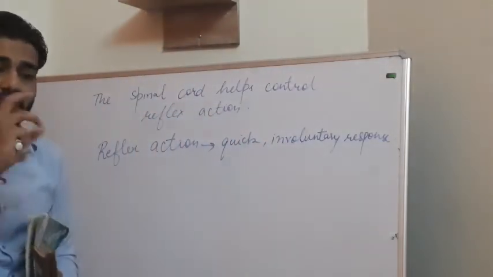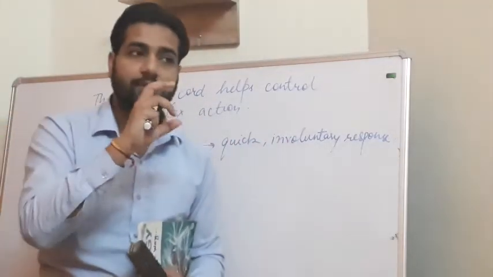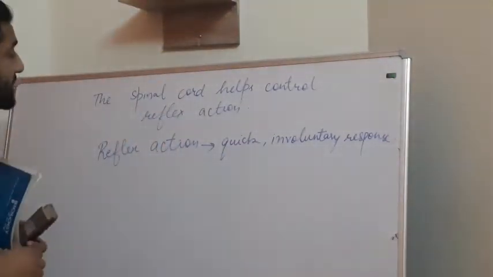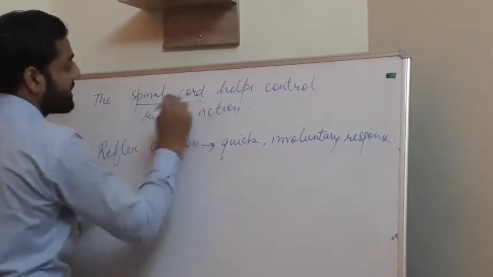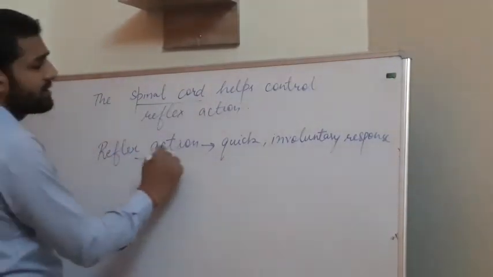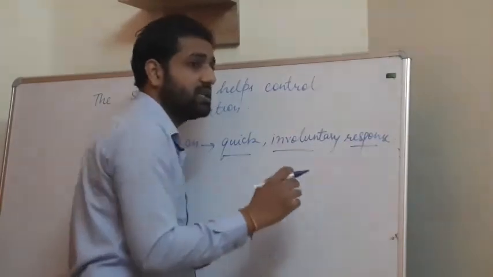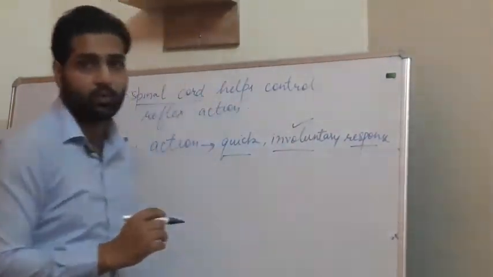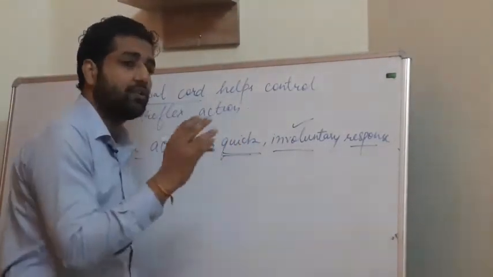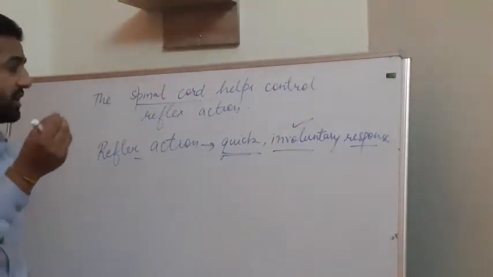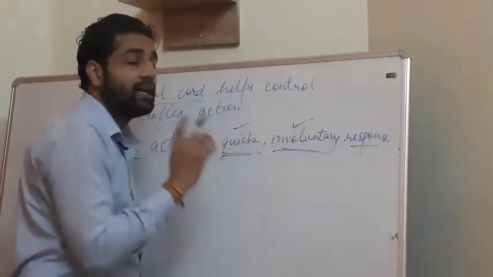There is a path of the reflex action performed by our body. They are obviously controlled by the spinal cord, but there are some nerves which help in this reflex action. Reflex actions are quick involuntary responses. They are not under our control, that's why we say they are involuntary responses. They are quick, spontaneous actions: at once our body reacts to some stimulus.